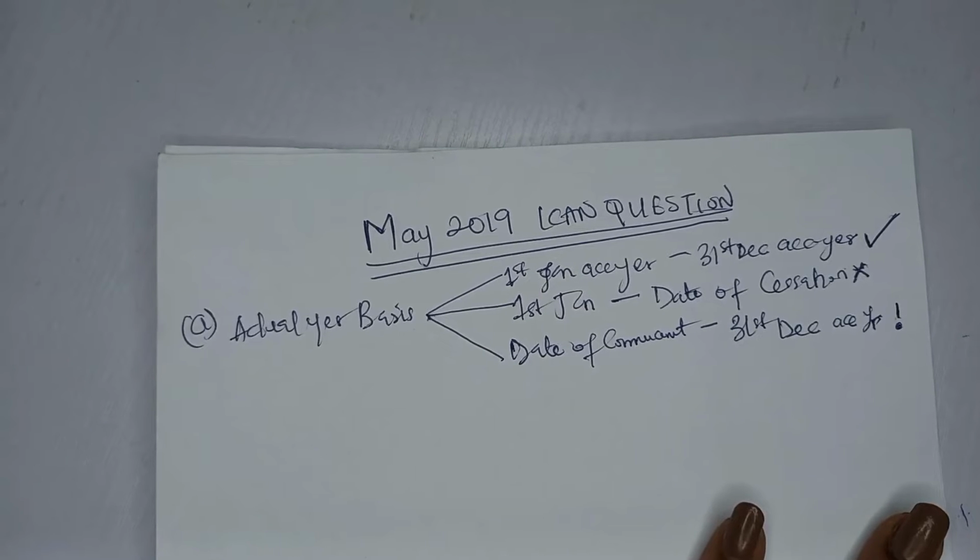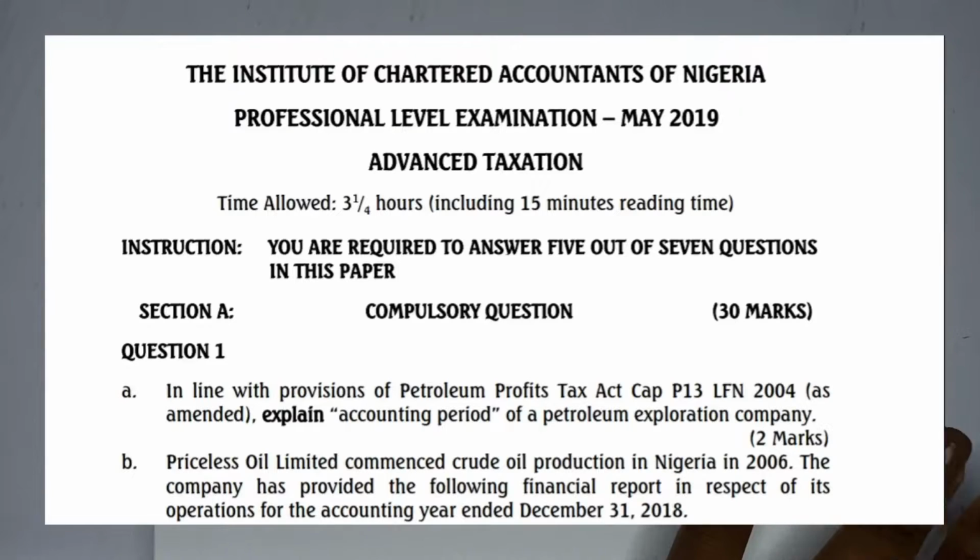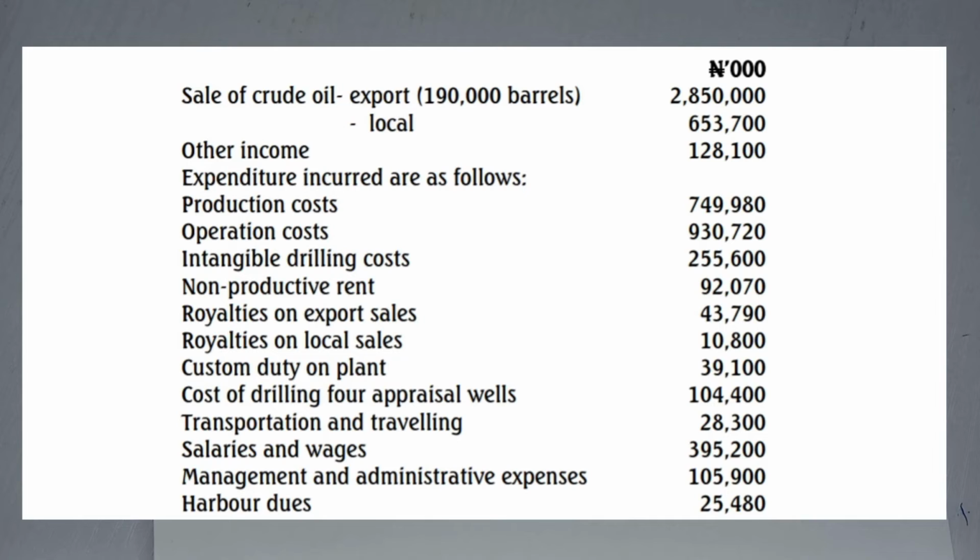Okay, now this B part of the question, which is the main question. Priceless Oil Limited commenced crude oil production in Nigeria in 2006. The company has provided the following financial reports in respect of its operations for the accounting year ended 31st December 2018. What does that mean? The information they're about to give you is for the accounting year ended 2018. That is from January to December 2018.